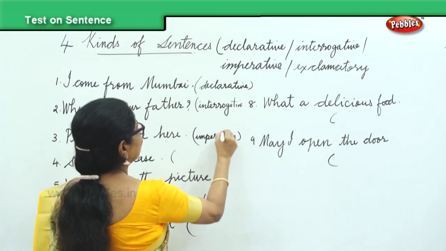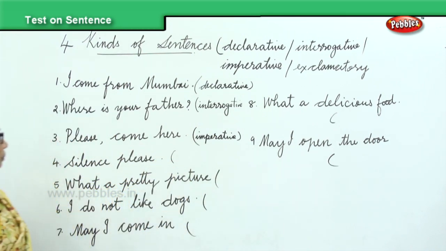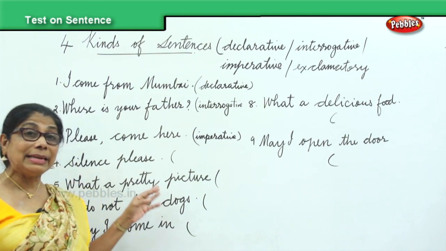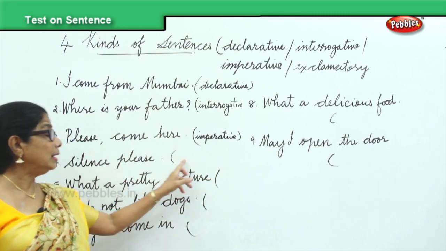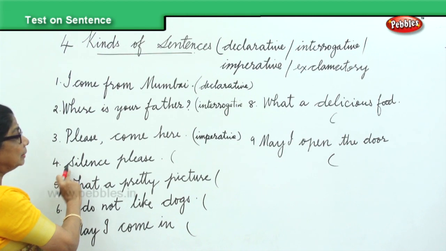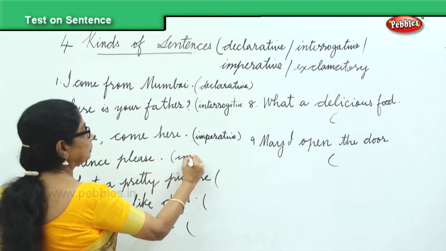You're commanding. Please come here. Silence, please. Order. Any sentence that expresses an order, command, then that again is an imperative sentence. It begins with the capital letter, ends with the full stop.